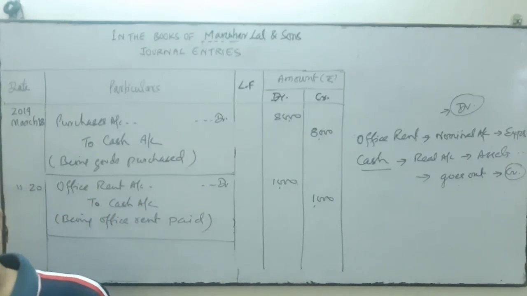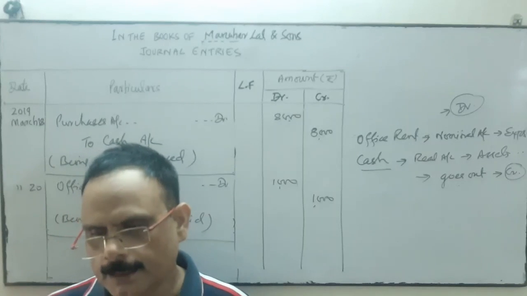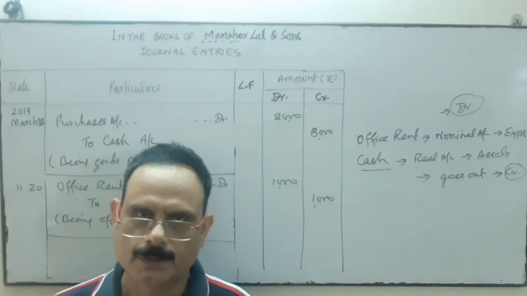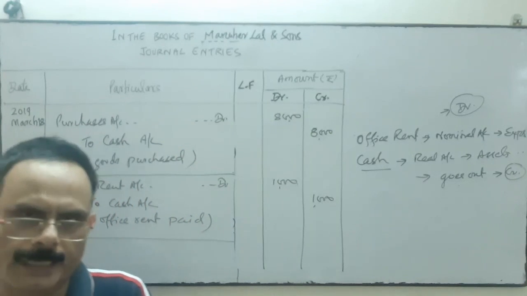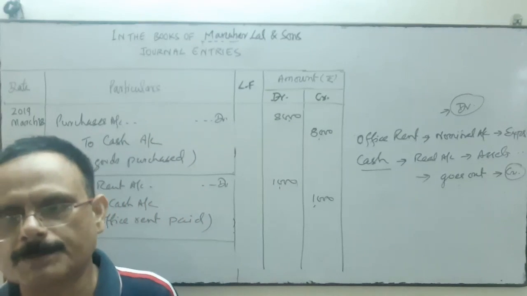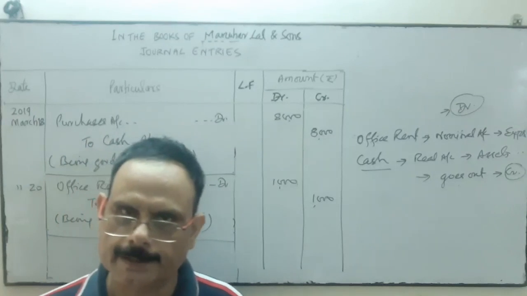So there are two approaches of debit and credit, but you apply the traditional approach. It is easy for all of you. In some places you can think according to the modern approach as well, but in most places you have to think as per the traditional approach, which was developed in England.